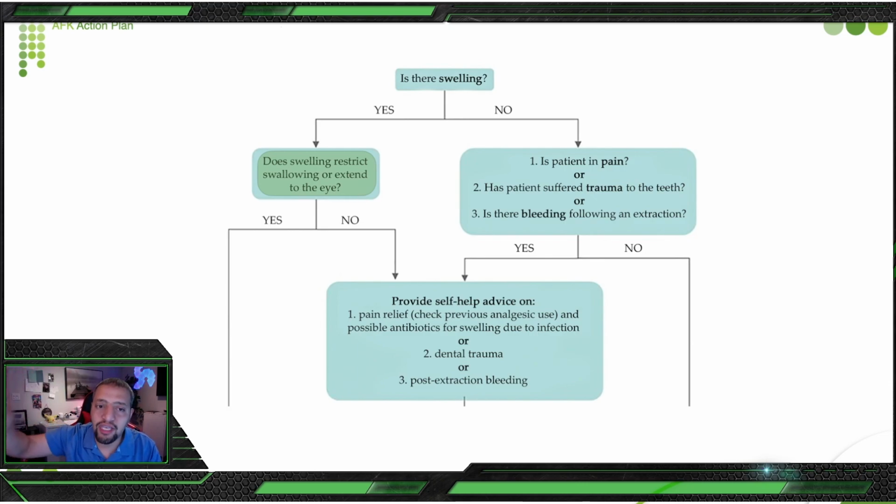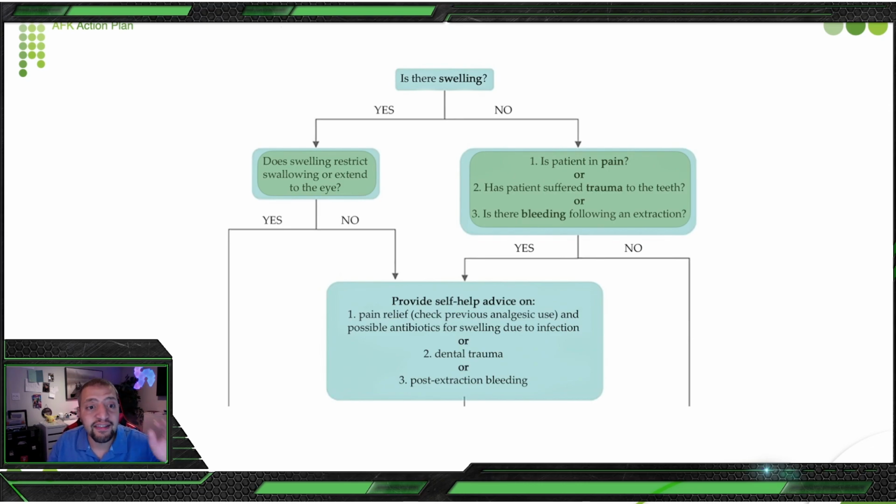If you have an active TB patient, what are you going to do with him, how are you going to treat him, and he's in severe pain, how are you going to treat him? The same approach you are going to apply for this patient is the same you are going to apply for the COVID patient. And then you ask yourself three other questions. Is your patient in pain, or did your patient suffer trauma, or does your patient have bleeding? If you ask yourself these three questions and it's no, okay, we can give him some medication, speak with him and let him go home.